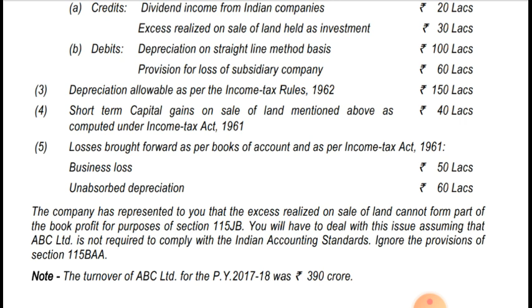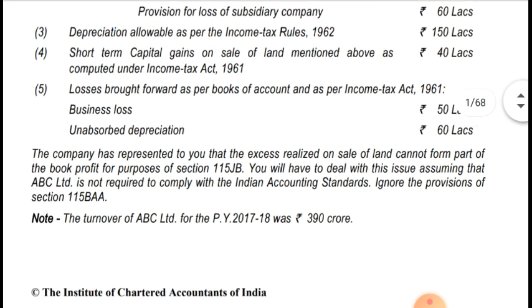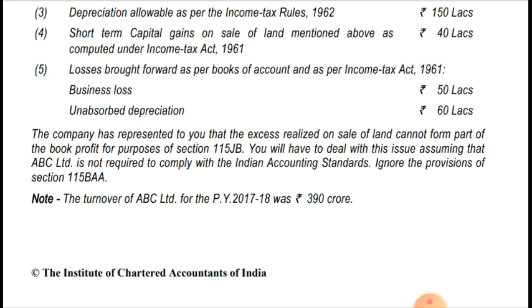The company has represented to you that the excess realized on sale of land cannot form part of book profit for the purpose of section 115JB. You will have to deal with the issue assuming that ABC Limited is not required to comply with the Indian accounting standards. Ignore the provision of section 115BAA. We have to ignore that. The turnover of ABC Limited for the previous year 17-18 was 390 crores. Okay, so let's see the solution.